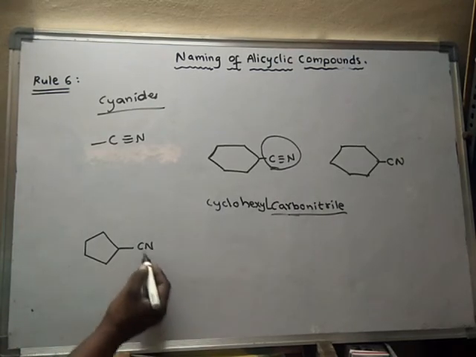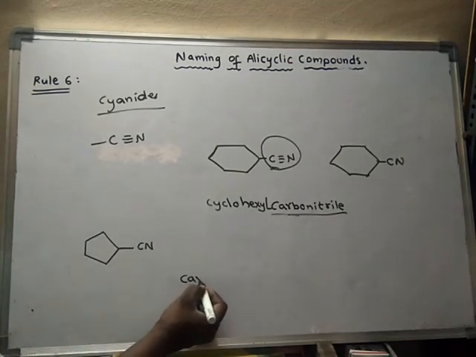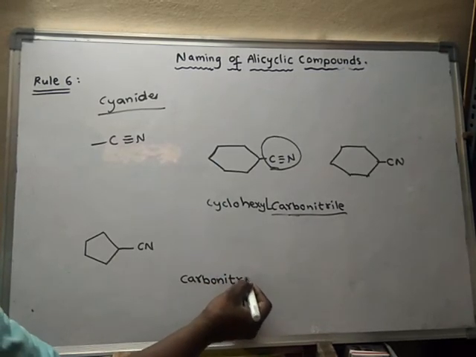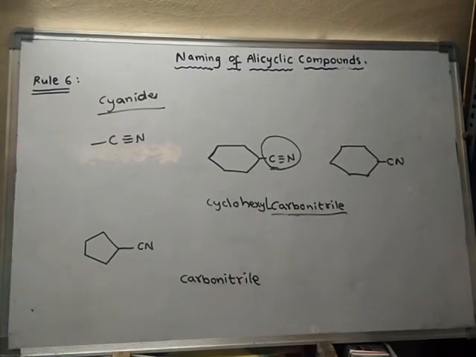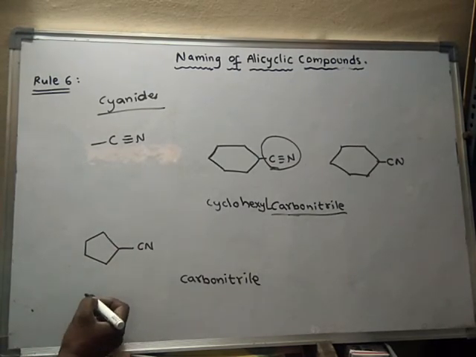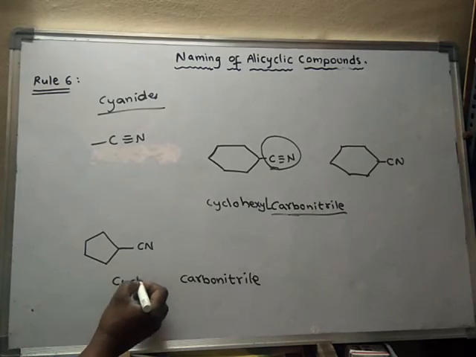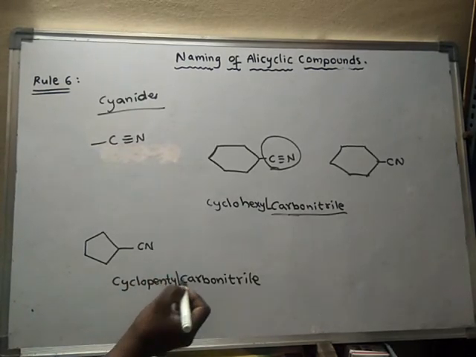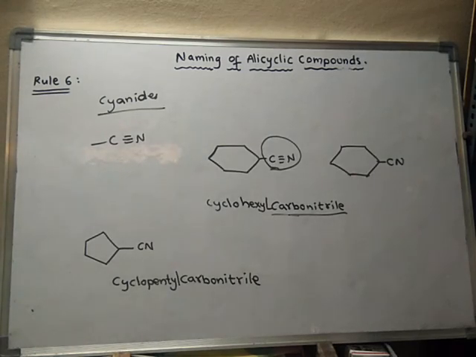So now this is carbonitrile, and this one is cyclopentyl. Okay, cyclopentyl carbonitrile.